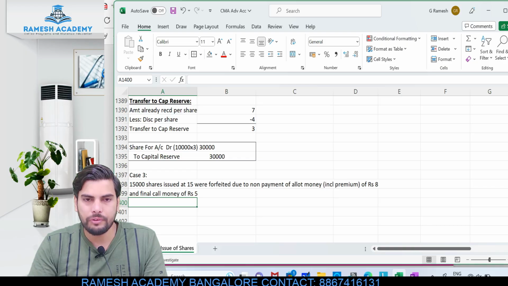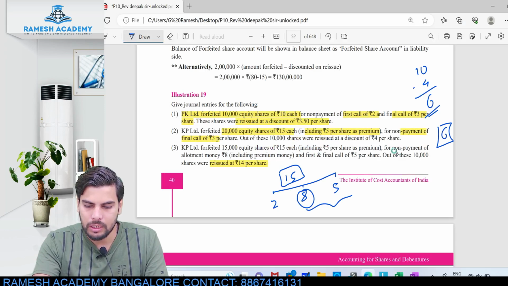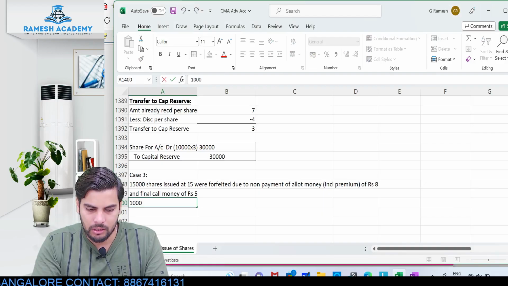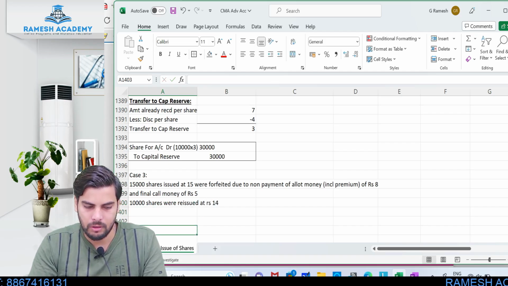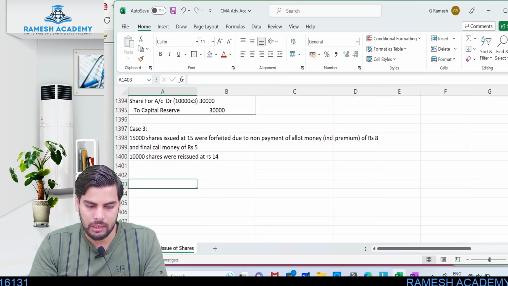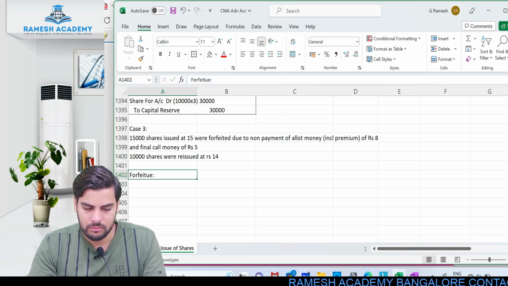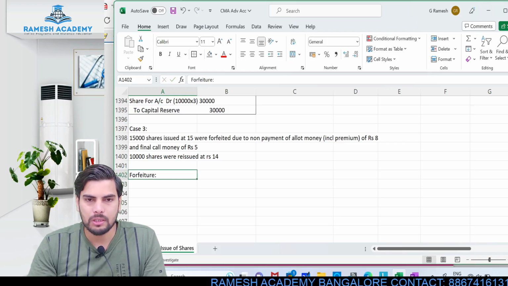Out of these 15,000 shares which are being forfeited, how many were reissued? Out of these, 10,000 shares were reissued. At what price? 14. So 10,000 shares were reissued at rupees 14. We just need to pass the journal entry. Let us first pass the journal entry for forfeiture.